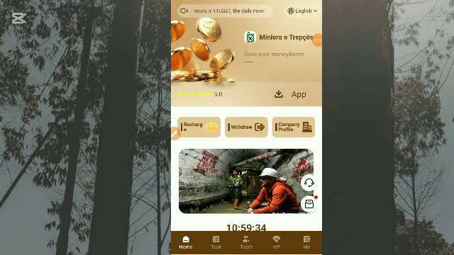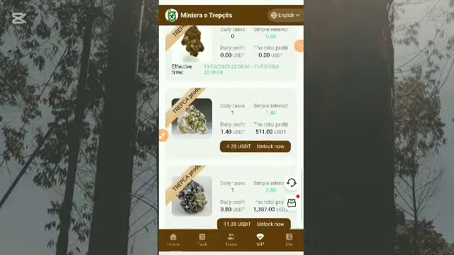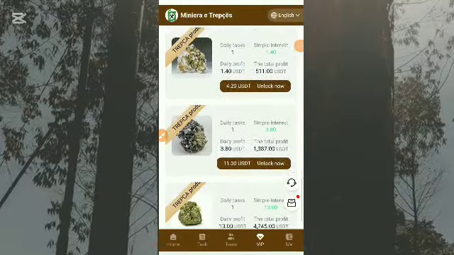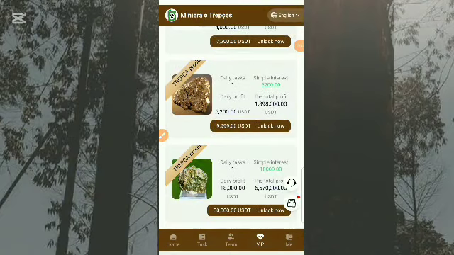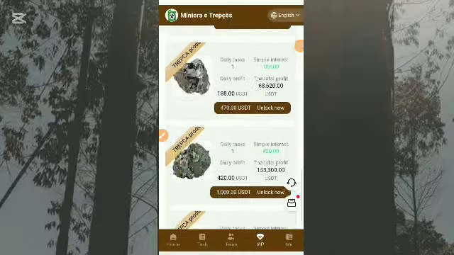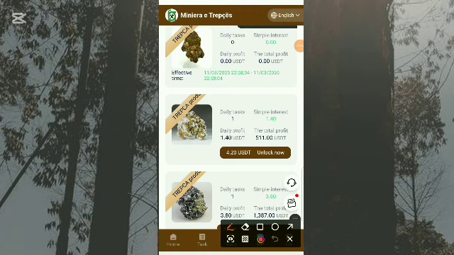So quickly, I'll be showing you the VIPs we have on this platform. These are the VIPs you can subscribe to and start making money for yourself. Remember, the higher the VIP you subscribe to, the higher the income and daily profit you'll be making. All you have to do is choose any VIP of your choice and click to unlock. Once you click to unlock, you start making massive income for yourself. As you can see in this VIP, you make 511 USDT profit once you invest in this, and you're getting 4.20 USDT daily.